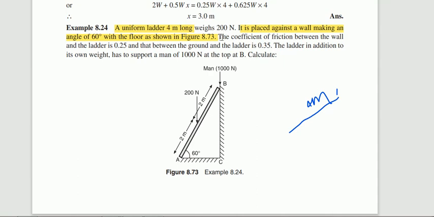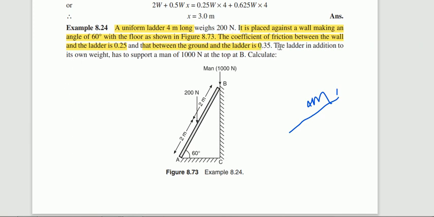Now the coefficient of friction between the wall and the ladder is 0.25. Here you will come across two coefficients. One is between the ladder and the wall. One is between the ladder and the floor. The coefficient of friction between the wall and the ladder at point B is 0.25, and the coefficient of friction between the ground and the ladder is 0.35. That is given.